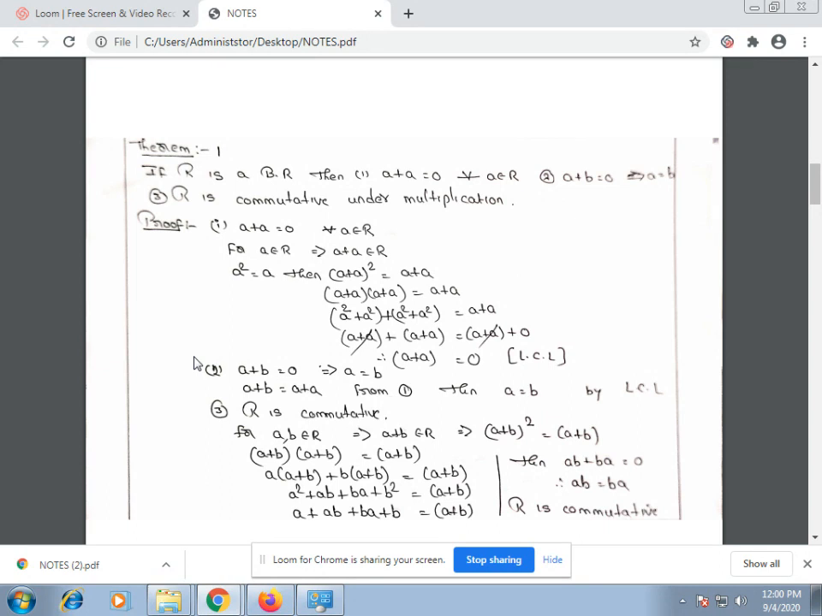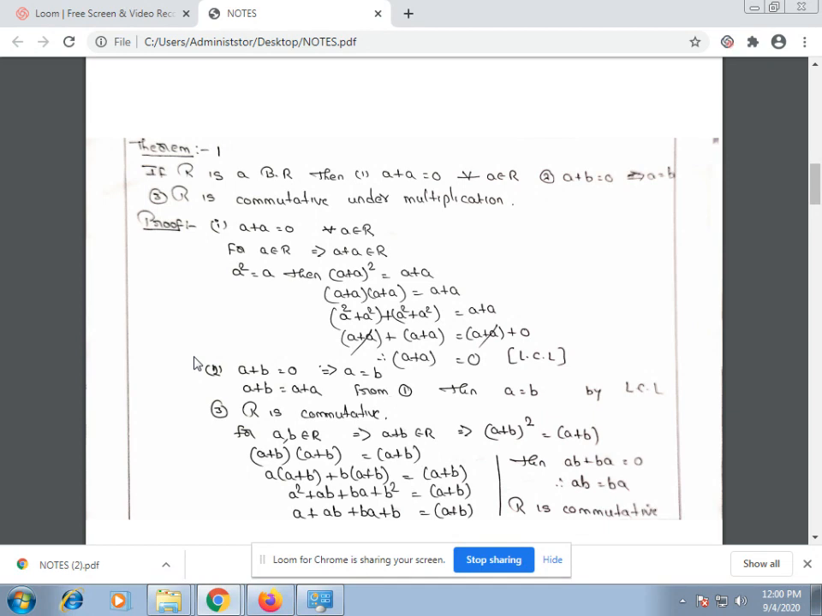Again, here we use the distributive law, that is a into a + a into a + a into a + a into a. We get a square + a square + a square + a square, which is equal to a + a. Since R is a Boolean ring, a square is equal to a. Then a + a + a + a is equal to a + a + 0. By left cancellation law, we get a + a is equal to 0. So condition 1 is proved.